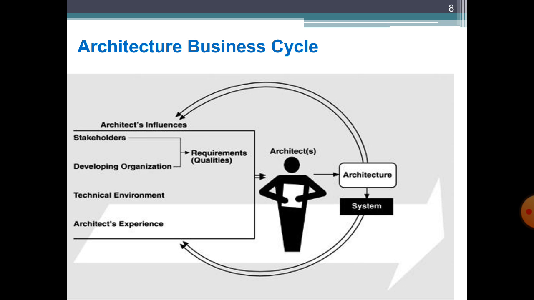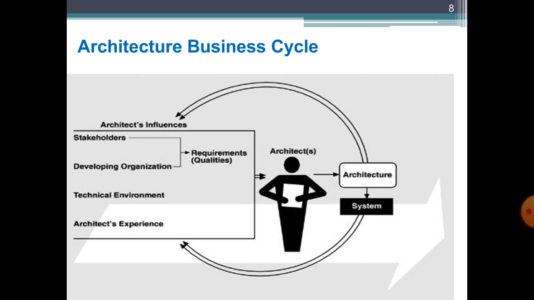And the last perspective is the architect's experience and background. Our architecture is also influenced by the architect's background and experience, like what kind of projects have already been completed by the architect, and what kind of domain expertise our architect has. It is also an important factor. So ultimately these four influences: stakeholders, developing organizations, technical environment, and the architect's background experience,